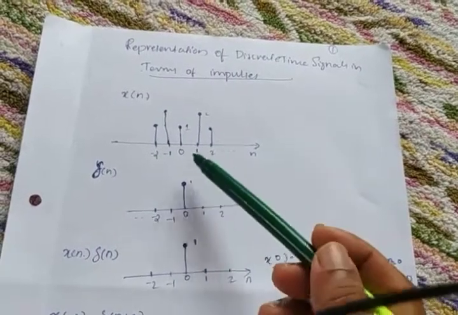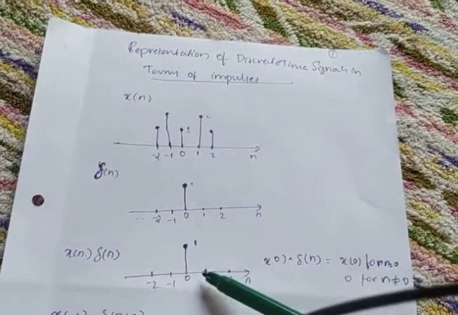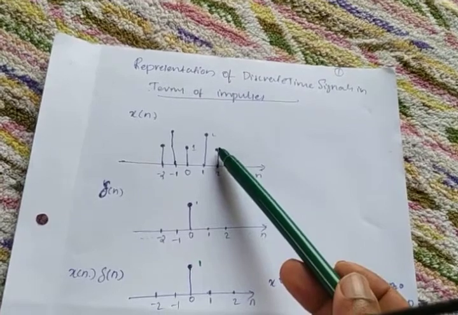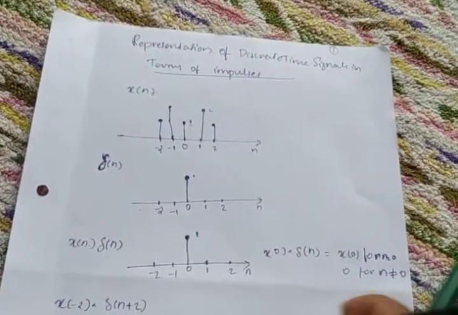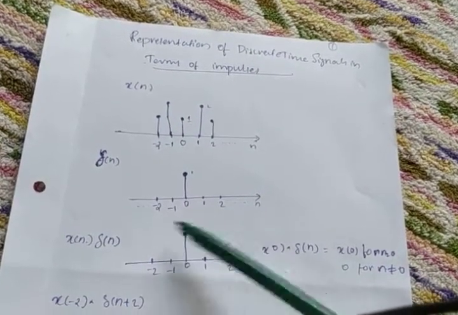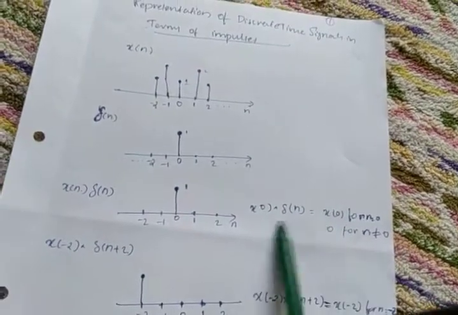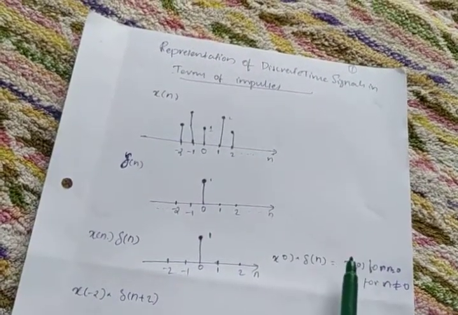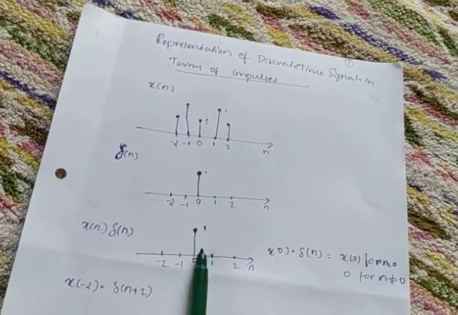At n equal to 1, what will happen? Here it is 2, here it is 0. So 2 into 0, 0 only. At n equal to 2, what is the amplitude? Amplitude is 1 here, and 0 in del of n. 1 into 0, so it is 0. So the amplitude is 0 here. So for x of n into del of n, you will get a signal like this. We can summarize it as x of 0 into del of n. This is the general representation of x of n into del of n.